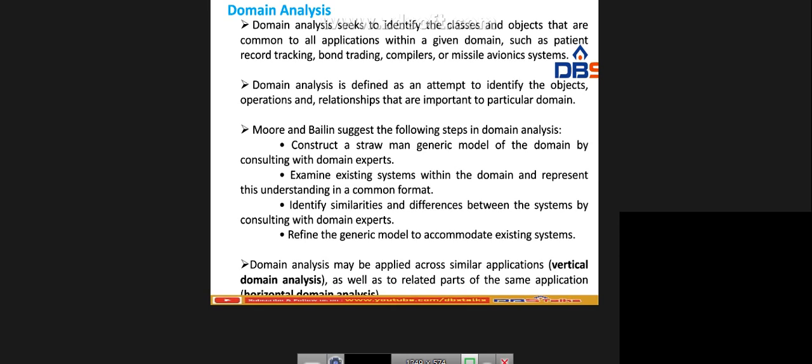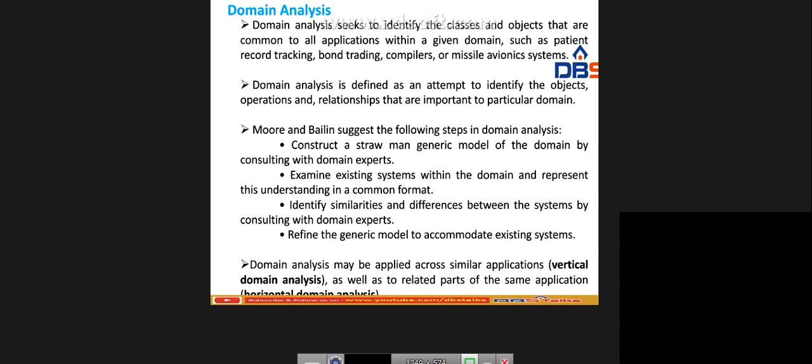Okay. And next one, Murray and Bailin suggest the following steps in domain analysis. Construct a straw man generic model of the domain by consulting with the domain experts. So we can implement the general things based upon the domain experts, and examine the existing systems within the domain and represent this understanding in a common format. So what we do is, in the existing systems, whatever domains we have implemented, we have to understand those domains, which will make it easy to implement the proposed systems. It may be useful for implementing the particular systems.